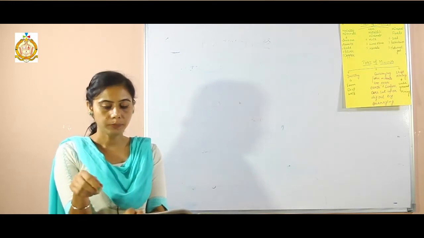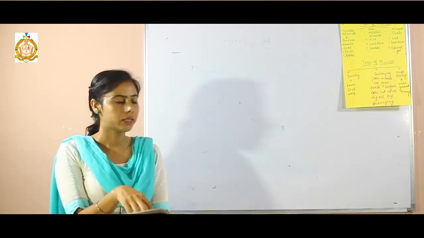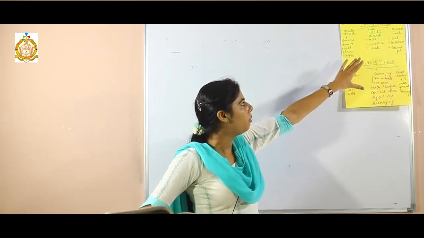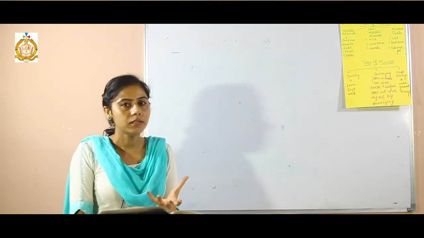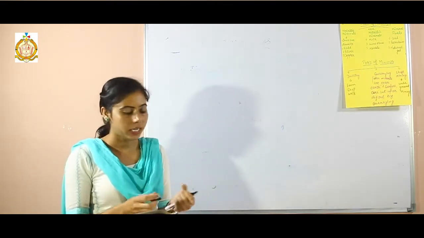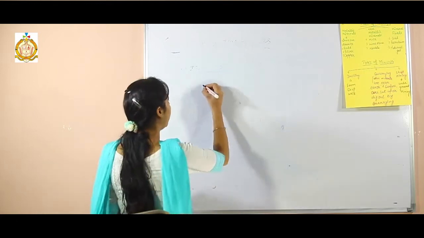The next topic is kinds of minerals. There are two kinds of minerals: metallic minerals and non-metallic minerals. Metallic minerals are those minerals which contain a metal in a raw form.